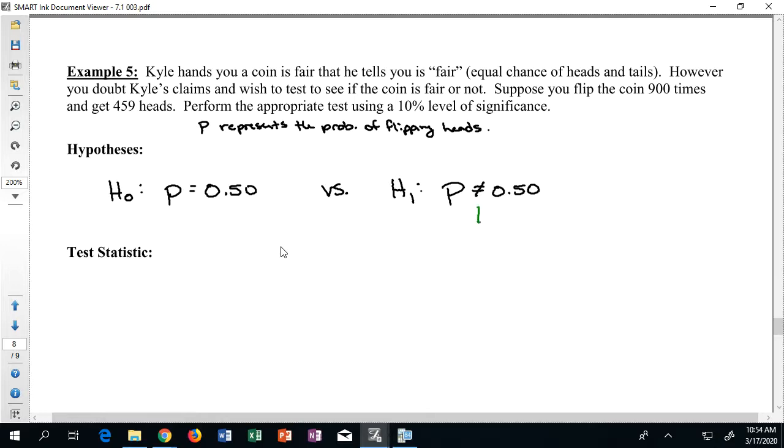And this not equals automatically gives us that this is a two-tailed test. So we're going to keep our eyes open for any time we come across a not equals in a problem like this. Again, the way I am determining this is by reading the question and thinking about it. I was trying to determine if the coin is fair or if it's not fair. So is the chance of flipping heads 50% or is it not 50%?